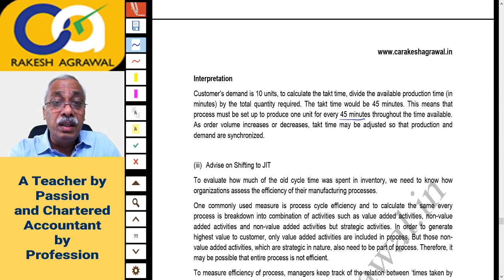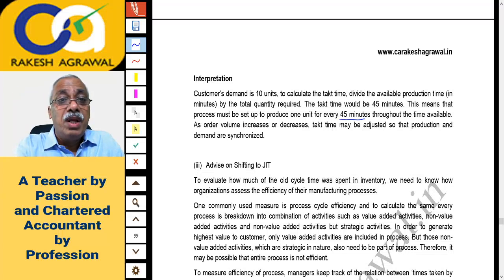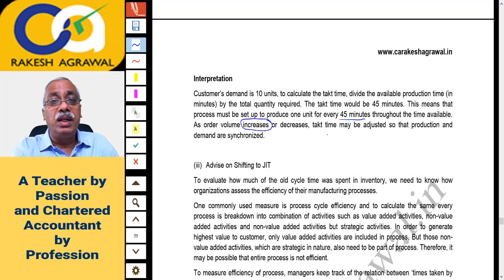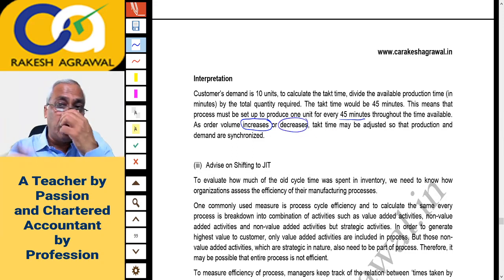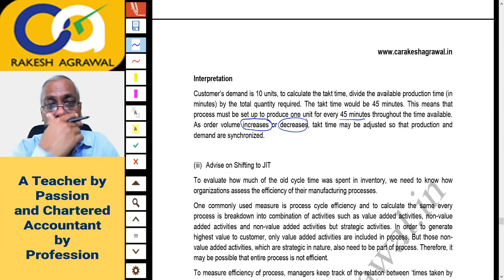As the order volume increases or decreases, takt time may be adjusted so that production and demands are synchronized. Naturally, if your order volume increases, what will happen? Takt time per unit will decrease. And if your order volume decreases, takt time per unit will increase. And accordingly, you have to adjust your production schedule, right? So that you can fulfill the demand.